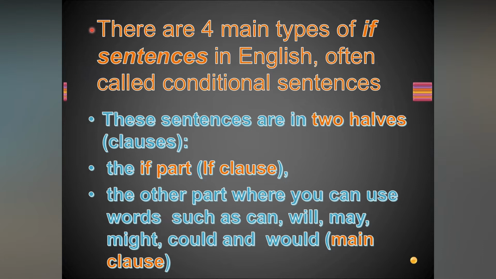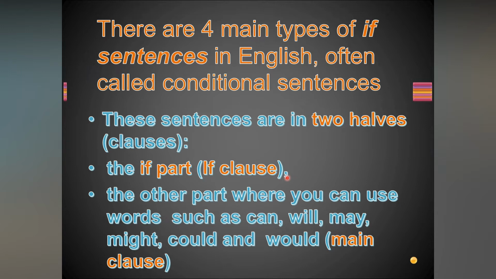There are four main types of if sentences or if conditionals in English, often called conditional sentences. These sentences are in two halves, or clauses. The first part is called the if part, or if clause, or if conditional clause.